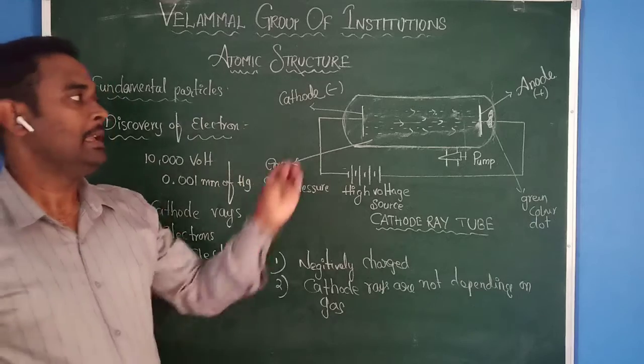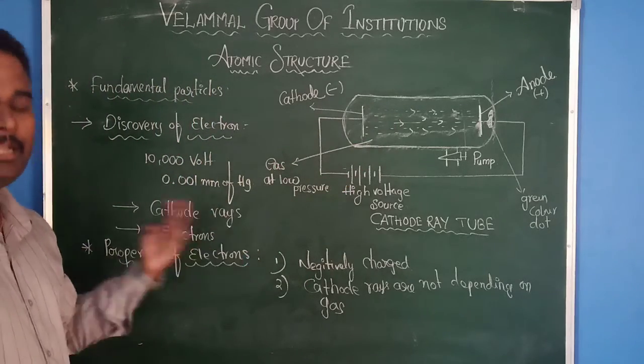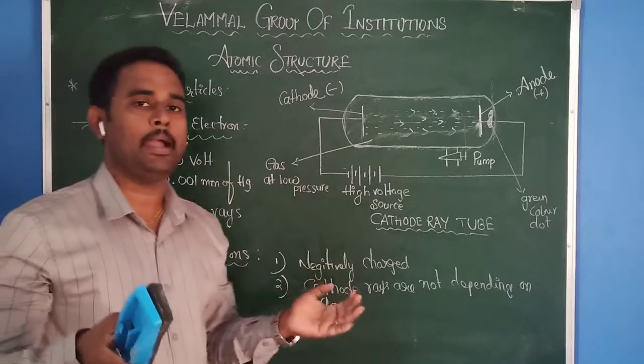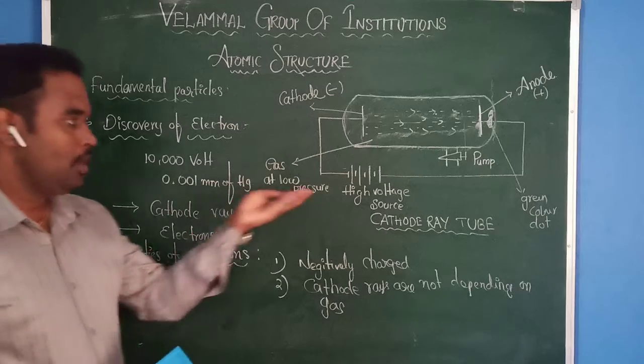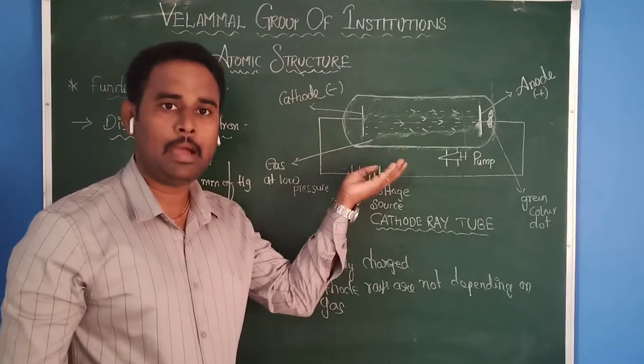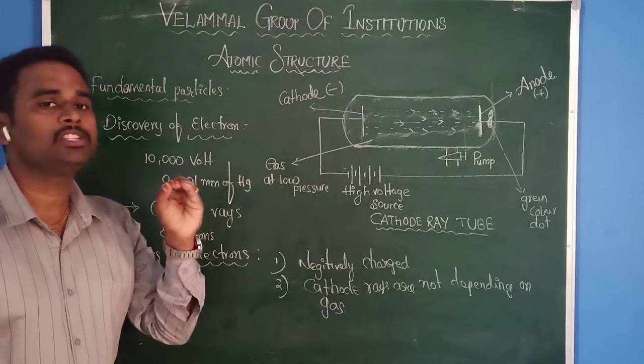Next one, these electrons are deflected by electric field as well as magnetic field. For example, when you apply some electric field, there is some deflection in the electrons because these are charged particles.